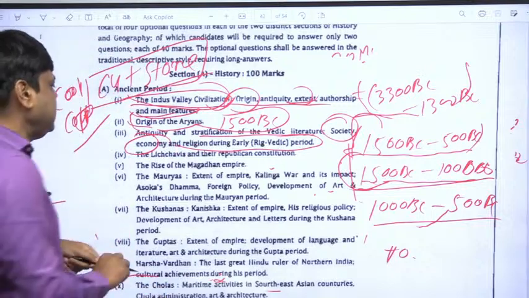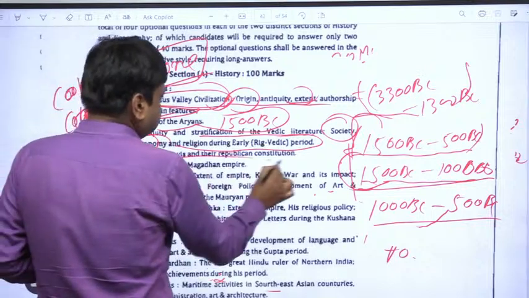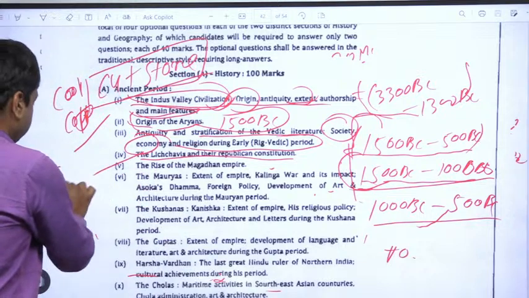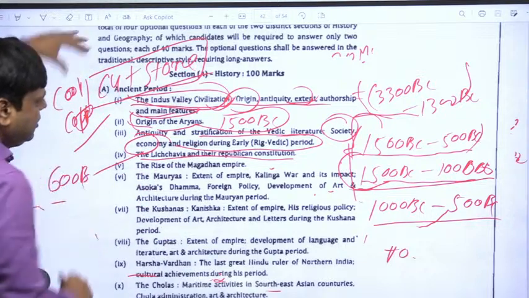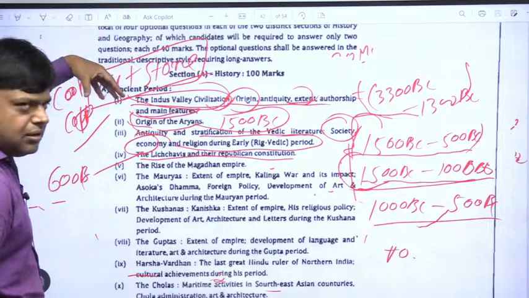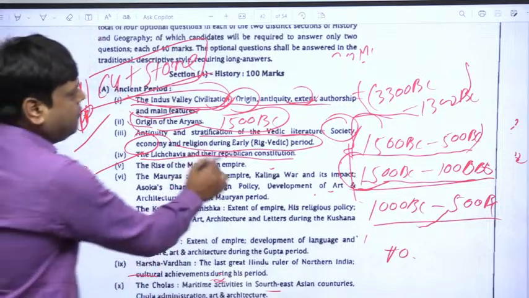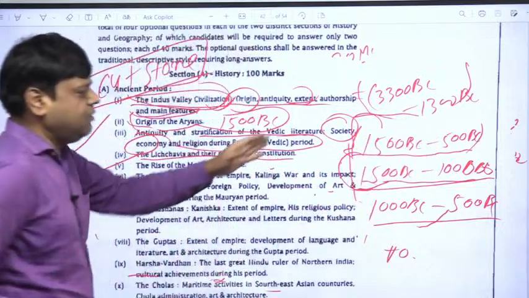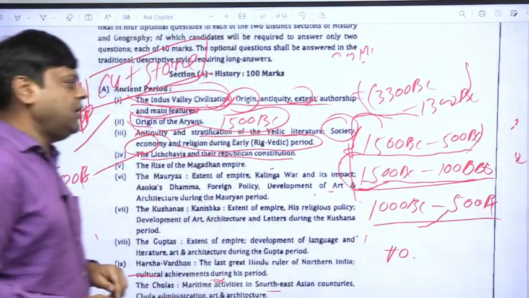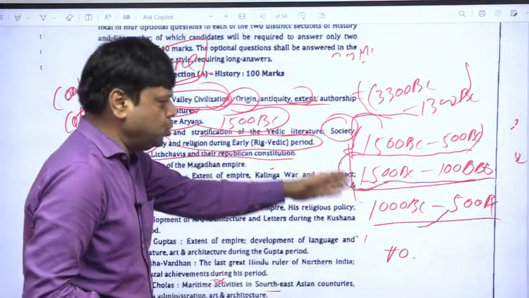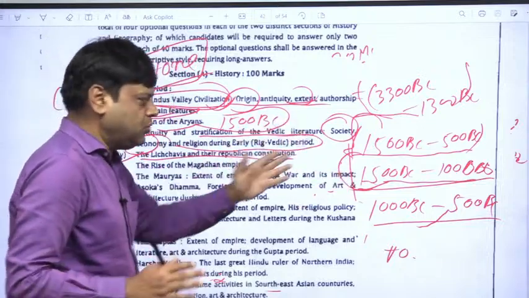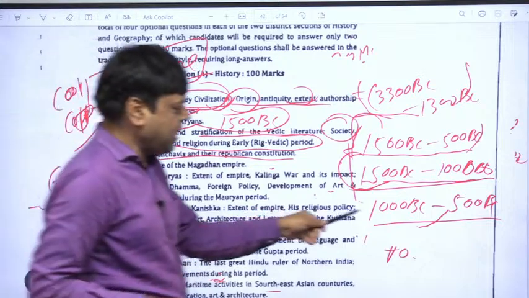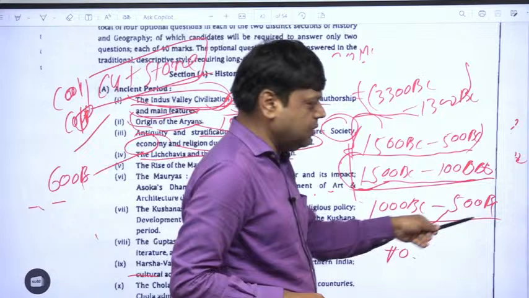Now come to the Lichavis and their republic system. Okay, Lichavi, approximately 600 BC. So here you can see the timeline. We have come from 3300 BC to 1300 BC. After that, the Vedic period, 1500 BC to 500 BC. The Vedic period was divided into two time periods: one was 1500 BC to 1000 BC and another was 1000 BC to 500 BC.